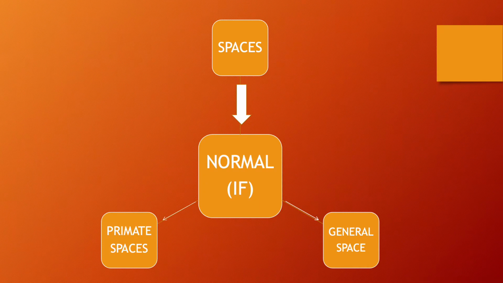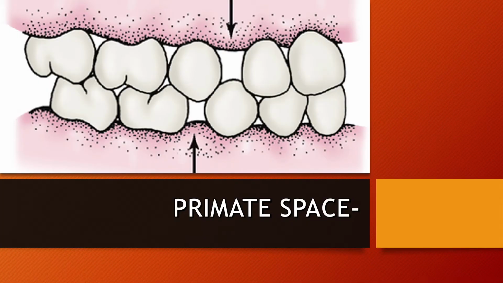Now we need to understand that spaces are normal if they're of these two kinds. First is the primate space, and second is the general spacing or the generalized space. Now, what do you mean by primate space? Primate spaces are basically those spaces which are present in the milk teeth set.